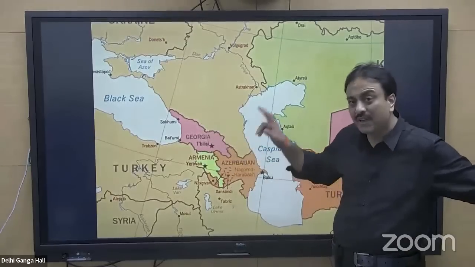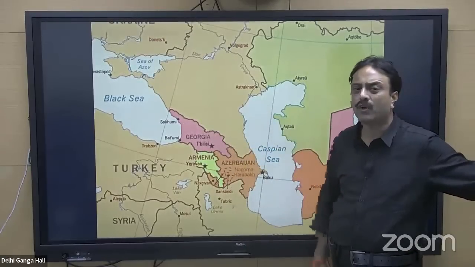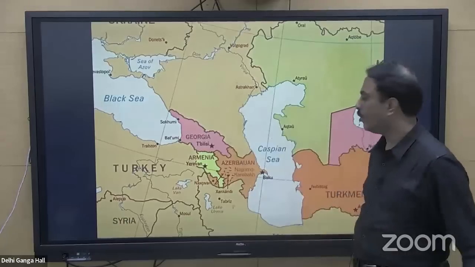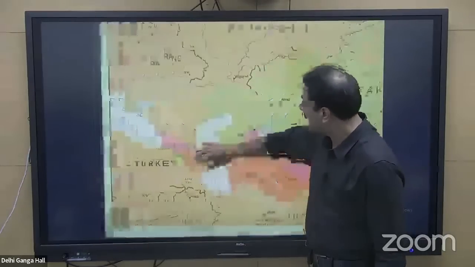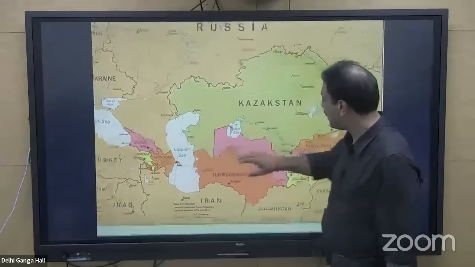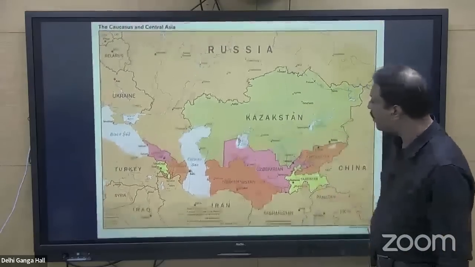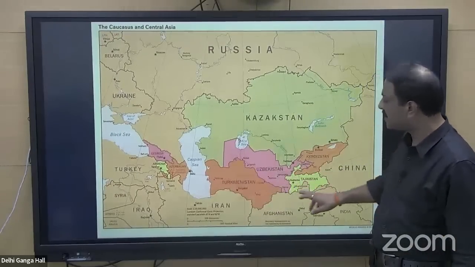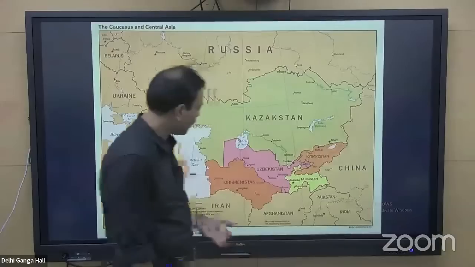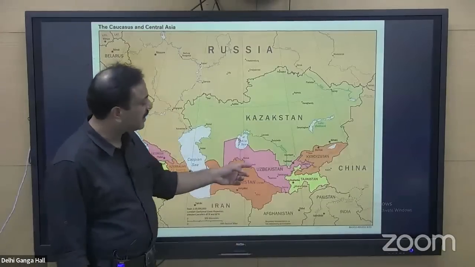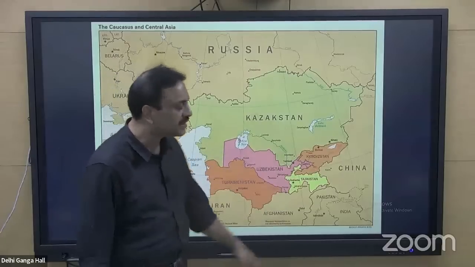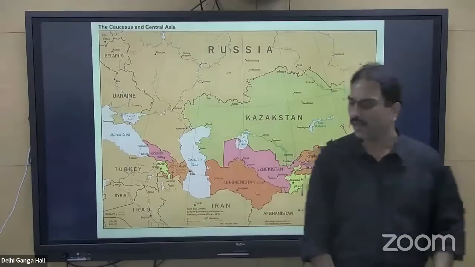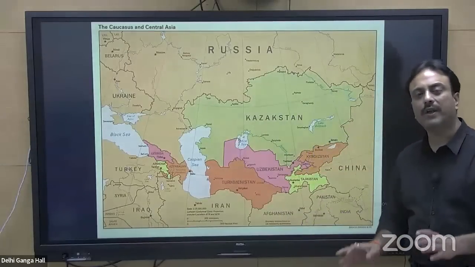The Caucasus Mountains have Mount Elbrus, the highest peak of Europe as well, but that is part of Europe. Georgia, Armenia, Azerbaijan lie between the Caspian Sea and the Black Sea. Then the Caspian Sea is here, and then the other countries of Central Asia: Turkmenistan, Uzbekistan, Tajikistan, Kyrgyzstan, and Kazakhstan. Kazakhstan is the largest country of Central Asia. All these countries are also equally important.